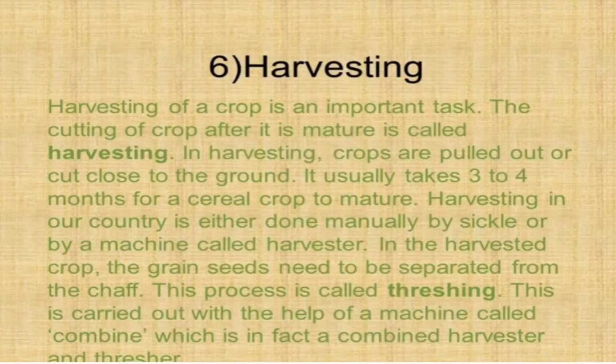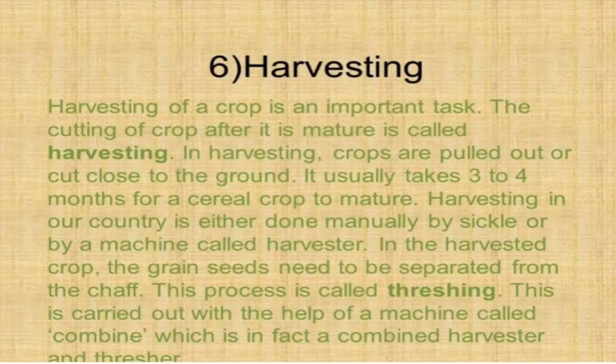Harvesting in our country is either done manually by sickle or by machines called harvesters. In our villages, many farmers do it by sickle, which is the traditional method. The harvester is a modern method we are using, and it is also controlled by the tractor.